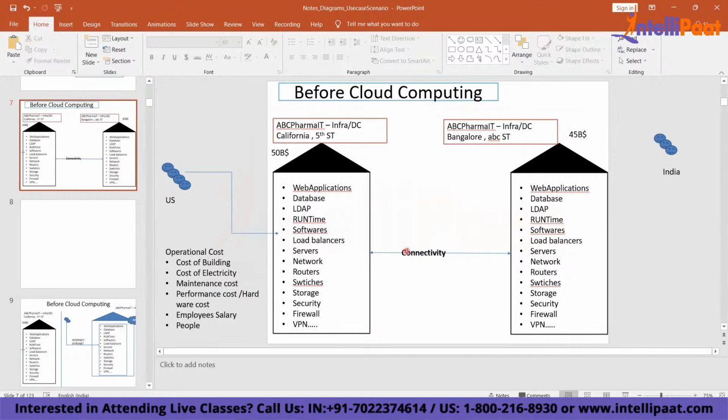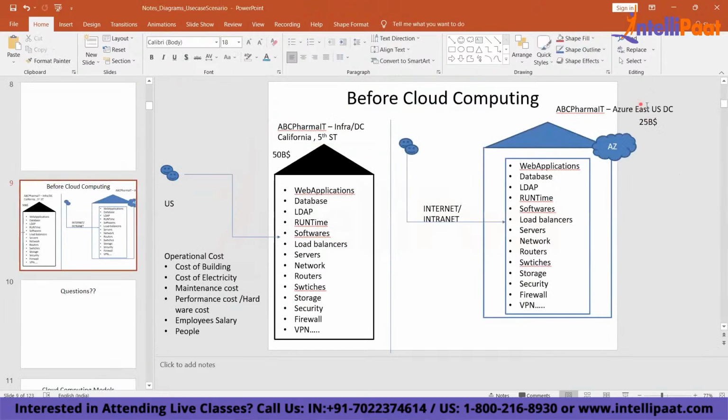So a company, if it wants to operate across the globe, or let's say 4 or 5 countries, has to pay a big bunch of money to manage its own data centers. You see that? Whereas if you come to cloud, you have a choice to run your system from one region, and you can still run your systems from another region. The cloud provider will connect those two regions. You don't have to do any connectivity work, and most of the things will be set up by the cloud provider.